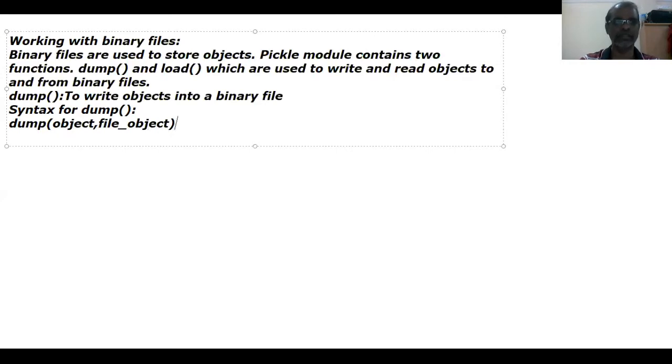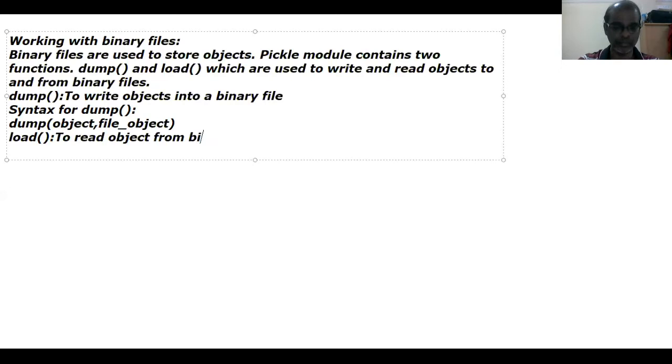This is the syntax for dump. Next is load, used to read an object from a binary file.